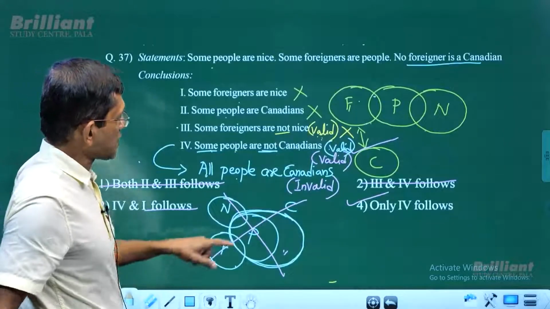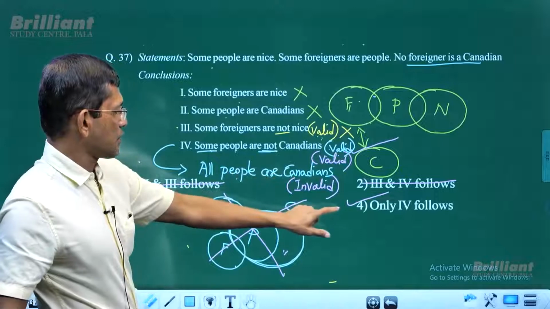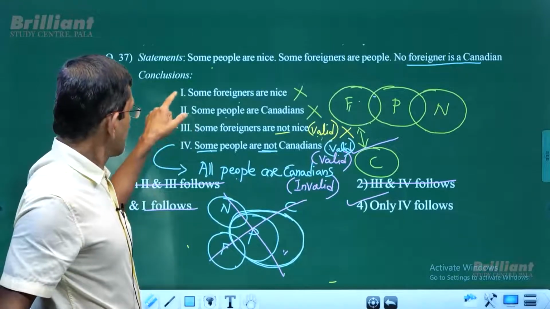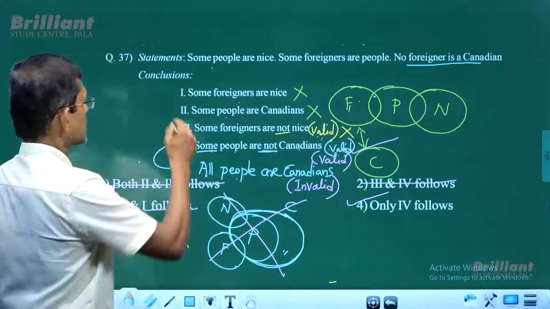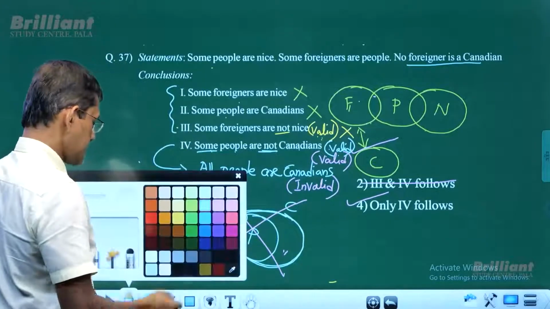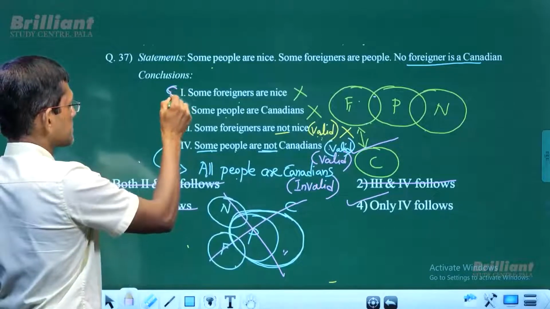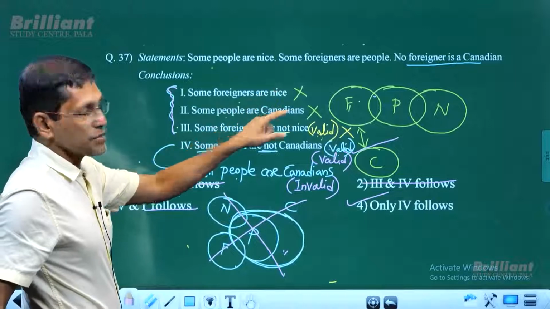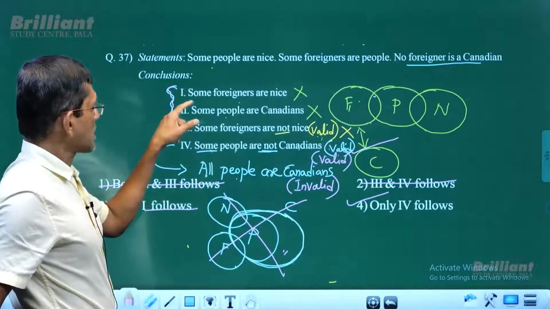Now in this case, the fourth conclusion follows. And is there any either-or pair between 1, 2 and 3? So look at 1, 2, 3. Any either-or pair here? Check it out. So 1 and 2 both do not follow. Some and some.